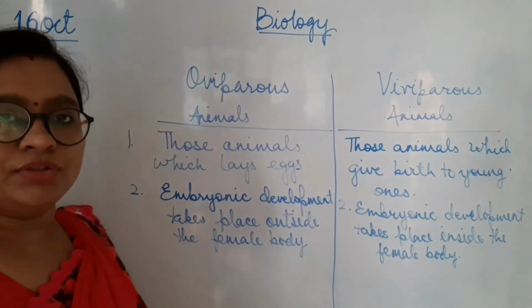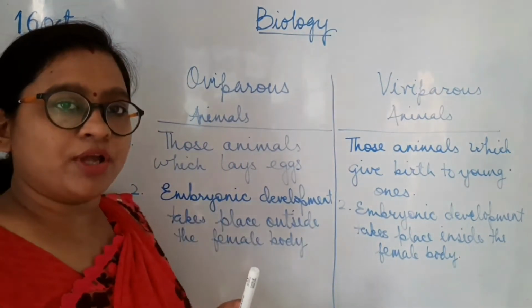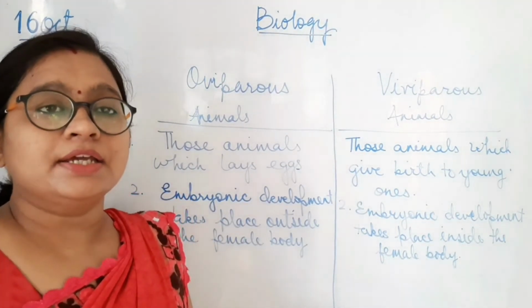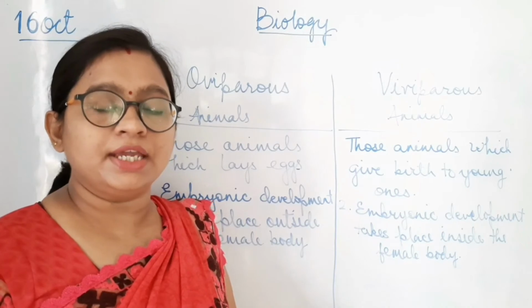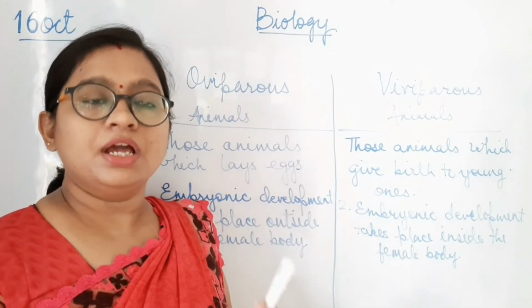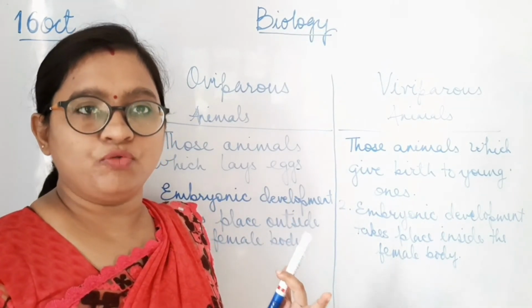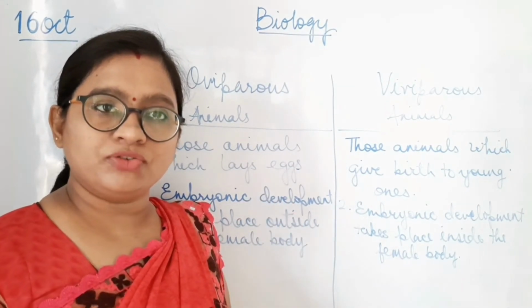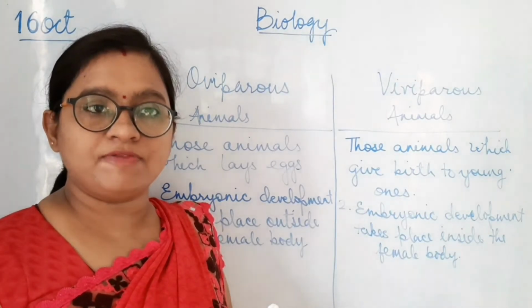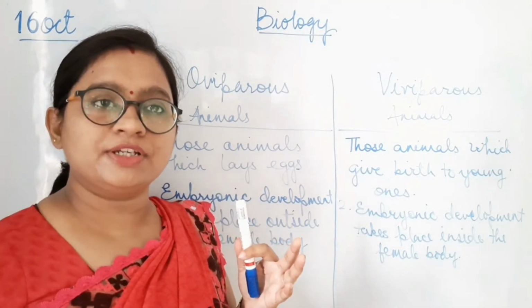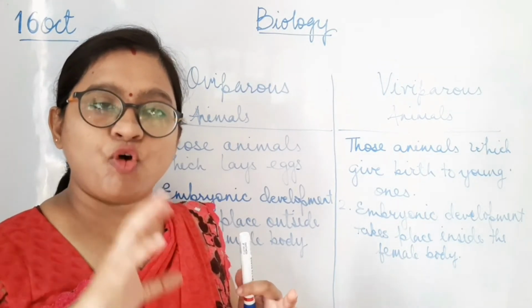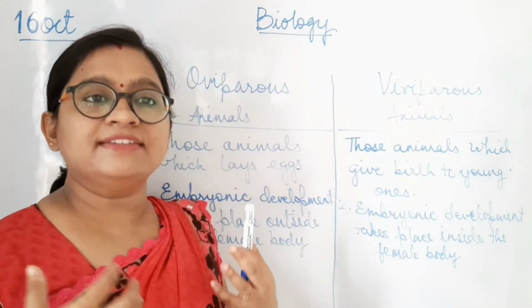So I hope you have understood this point, that what I mean by this point. If you have not understood, let me repeat this point again, giving the example of hen again, that how the hen, like other animals who are oviparous, the same process is happening. Means the fertilization process is internal, the ovum is developing, and a number of protective layers are formed over the ovum. Once the hard shell is formed over the ovum, then the egg is laid.